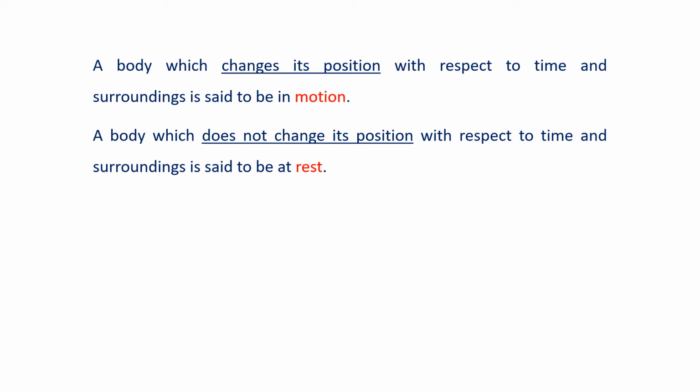Now what do we mean? If you look at yourself, you will think you are at rest. Yes, and all the objects in the room are at rest. But we have learned before that the earth is rotating. If the earth is rotating, all the objects on the earth are also rotating.